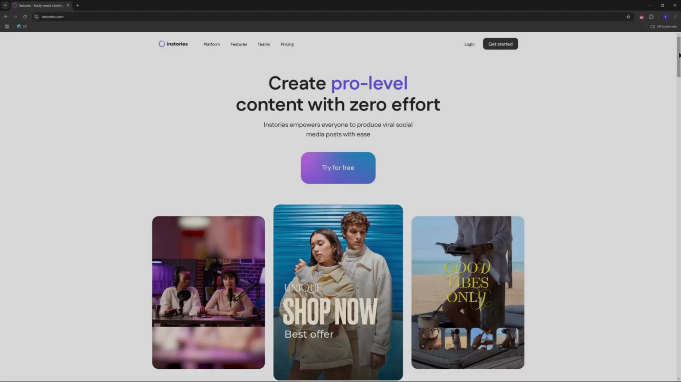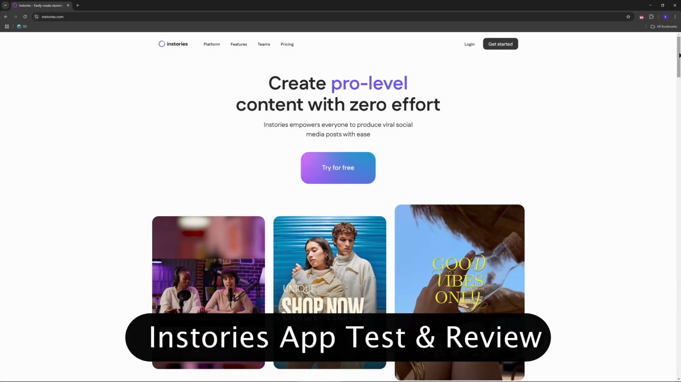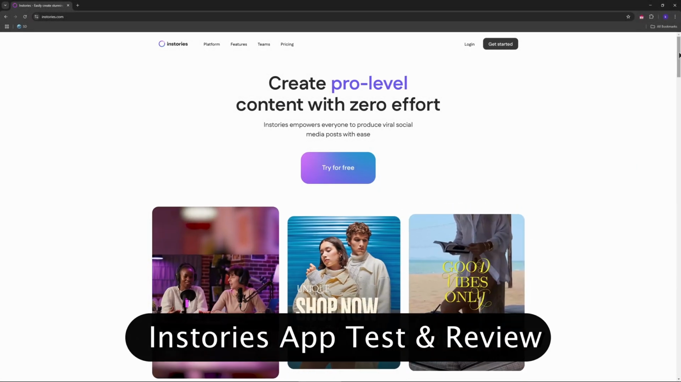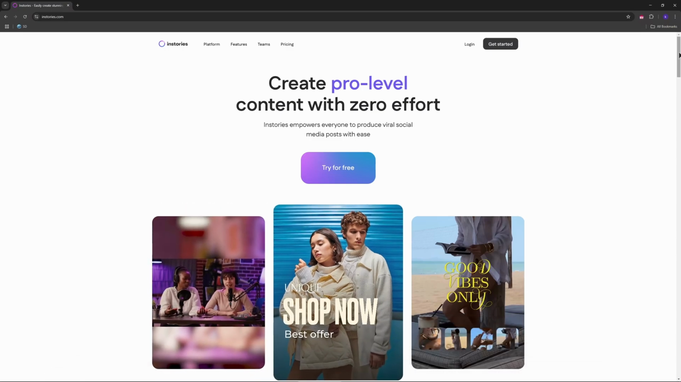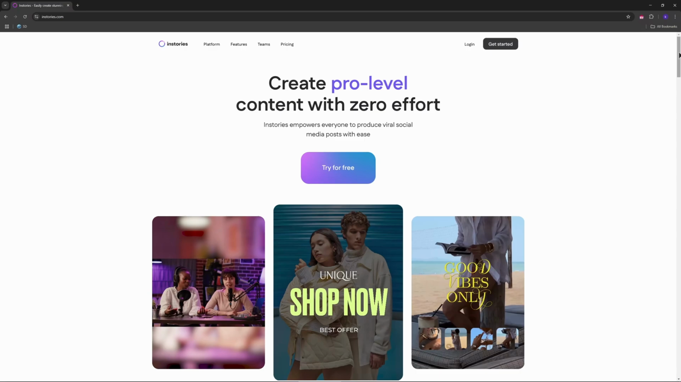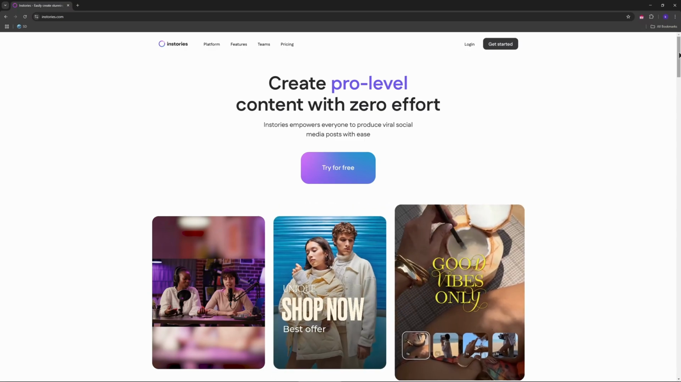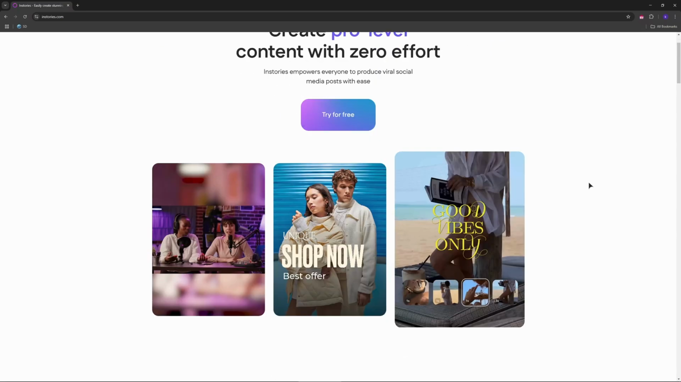Hey guys, so if you create social media content, you might have seen InStories, an app promising professional level video editing and templates for Instagram, TikTok and more. I tested it to see if it's worth using. Here's my experience. So firstly, my friends, ease of use.